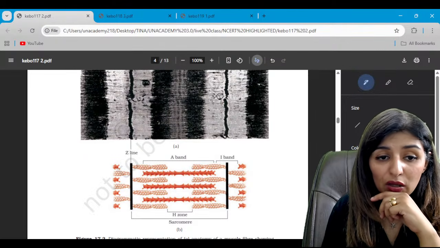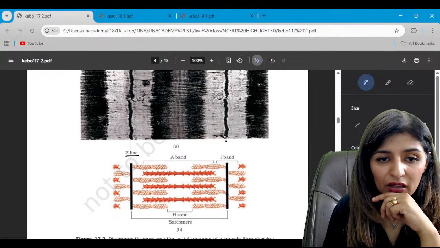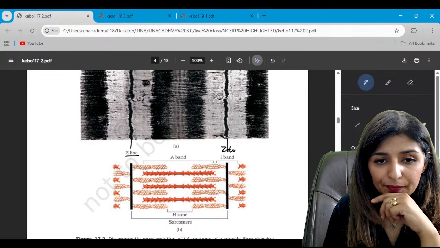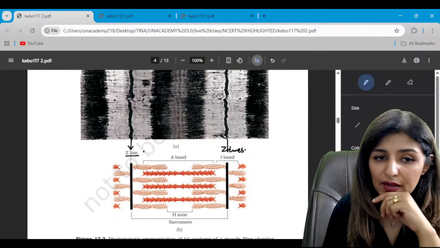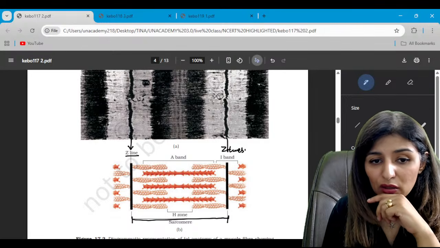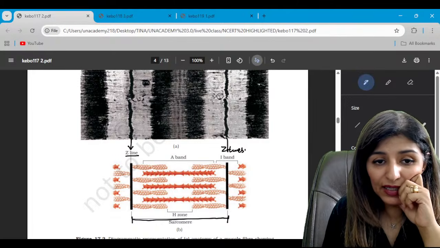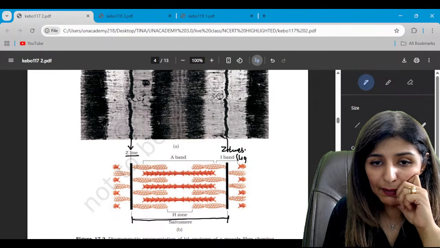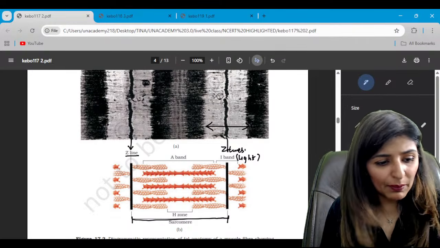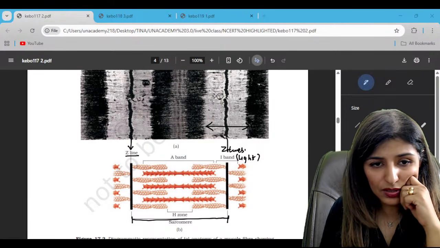This is a sarcomere. See, between two Z lines, this is the EM structure, and this is the diagrammatic way of representing the same. So this is Z line. These are the Z lines, right? Between two Z lines is present a sarcomere. Now sarcomere contains light band as well as dark band. Is that clear? What is basically light band? Light band, also known as I band. So see, this is the light band. Why do we call it light band? Because light can penetrate through it. Is that clear? Now, just a second.